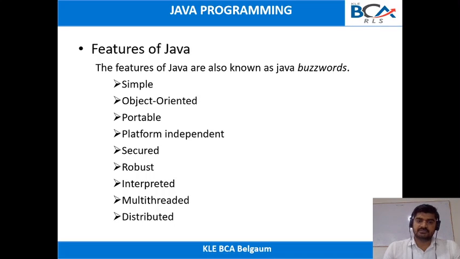Java is simple, Java is object oriented, Java is a portable language, Java is a platform independent language, Java is a more secure language. Java is robust, Java is an interpreted language. Java is both a compiled as well as interpreted language. Java uses multi-threading in its programming, and Java is distributed. Using Java, we can develop a distributed application. So these are the features of Java. We will see them one by one.